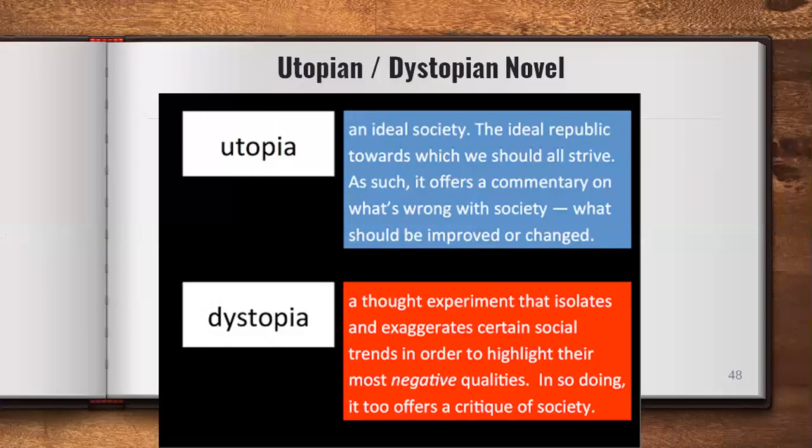And dystopia is a thought experiment that isolates and exaggerates certain social trends in order to highlight their most negative qualities. So, in utopia, you'll have some positive things in the novel, whereas in dystopia, all the negative qualities will be highlighted. In this way, you have a novel which criticizes the way the society is during that particular period. Okay, so it's a common theme, and it is usually used in science fiction or speculative fiction.